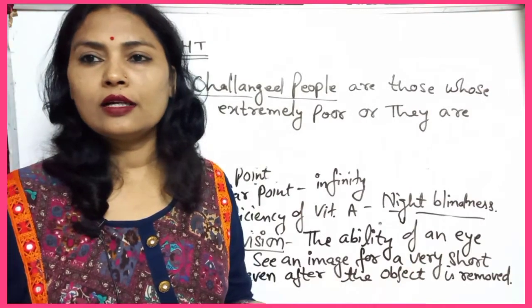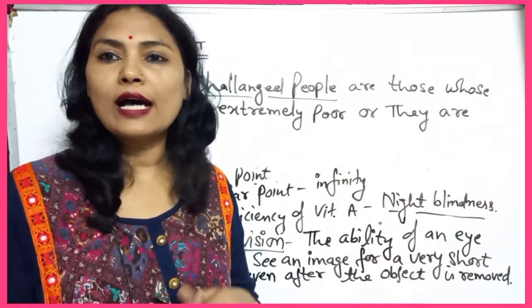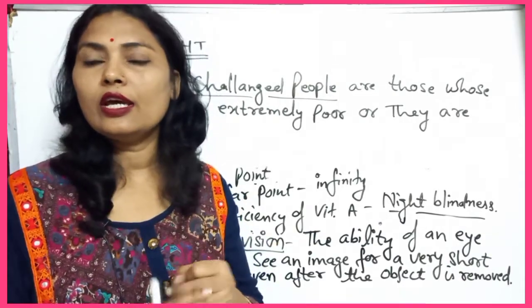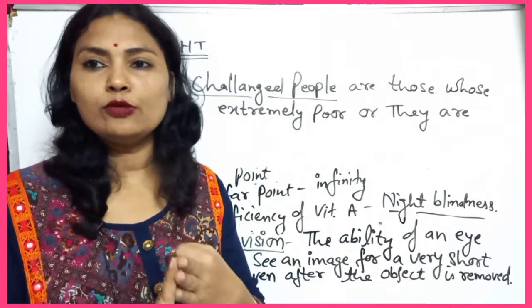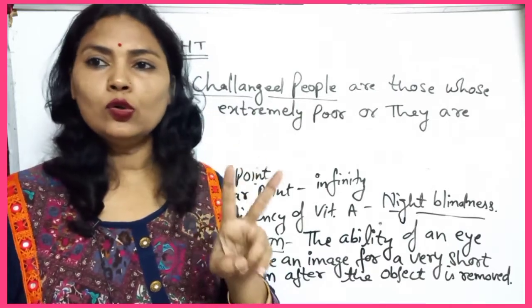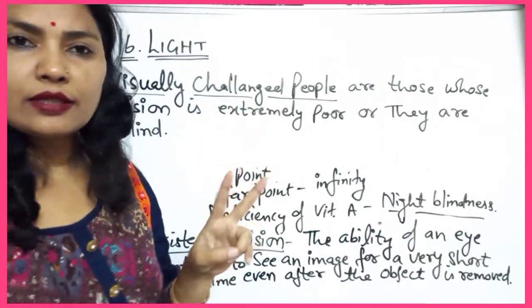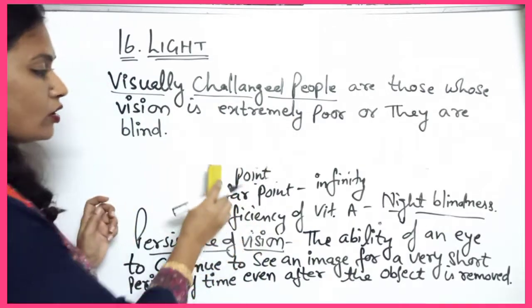These people make use of other senses, like touch, hearing, or man-made aids to identify things, and these aids can be categorized into two types. What are these two types? These aids may be optical aids and non-optical aids.